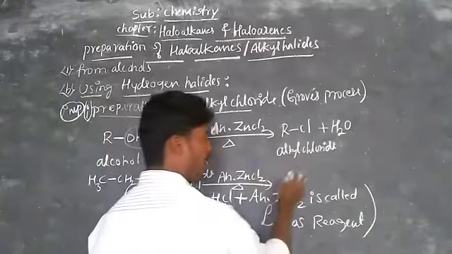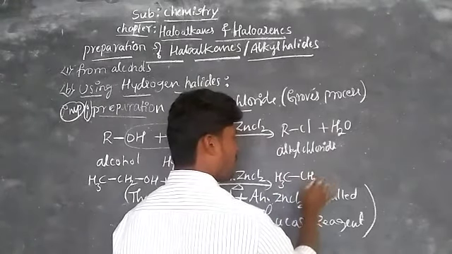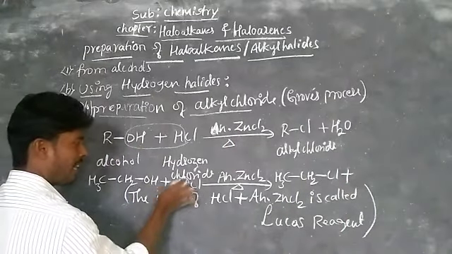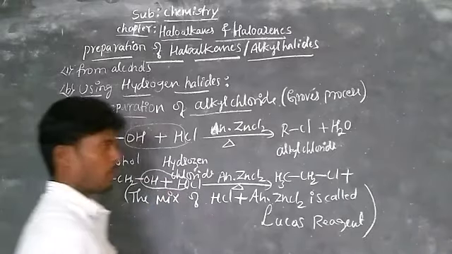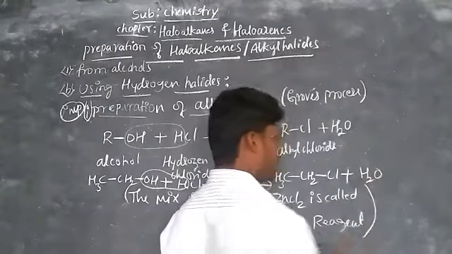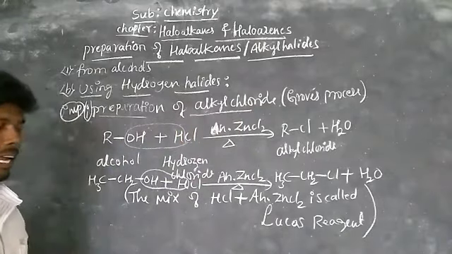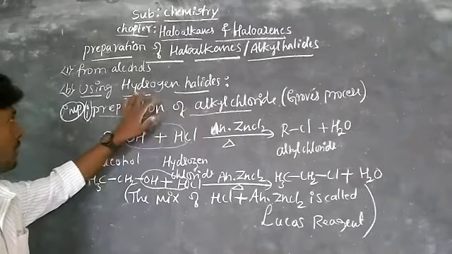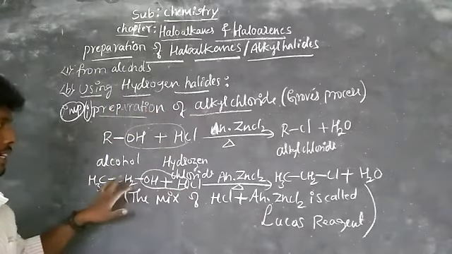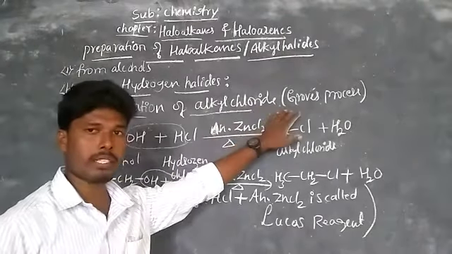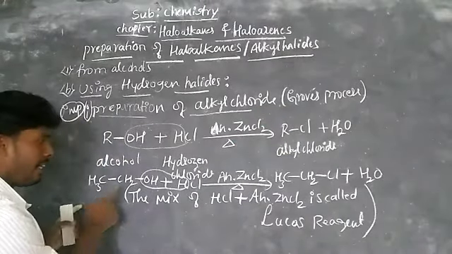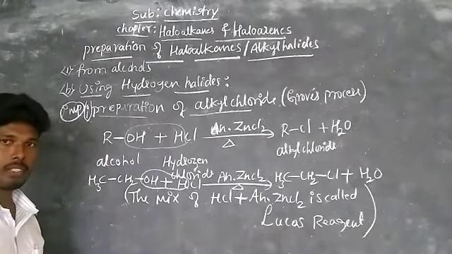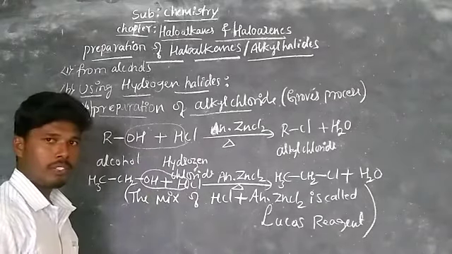What you get: CH3CH2 with Cl in place of OH, and the remaining H and OH becomes water. So this is the example to prepare alkyl chloride by using hydrogen halides and alcohols. This process is called the Groves process. Important: if they ask, write the example. Don't write the general reaction; always write the example. If they ask particularly, then you should write the general reaction.